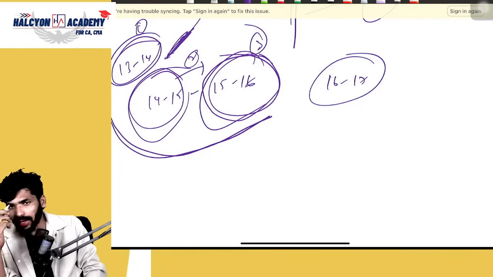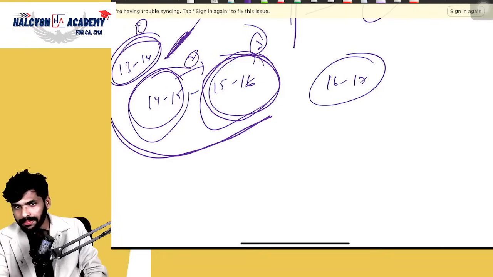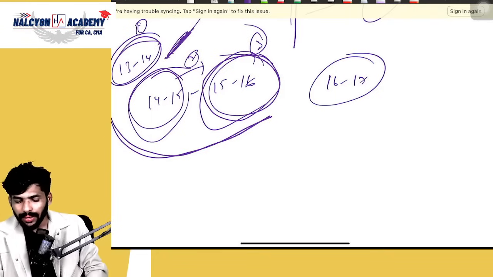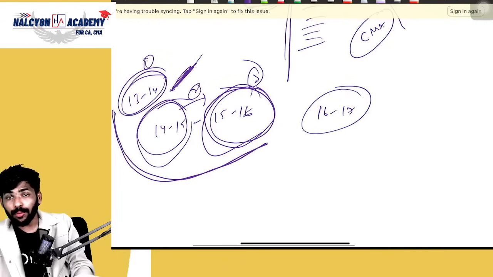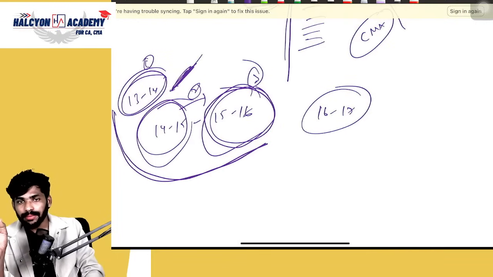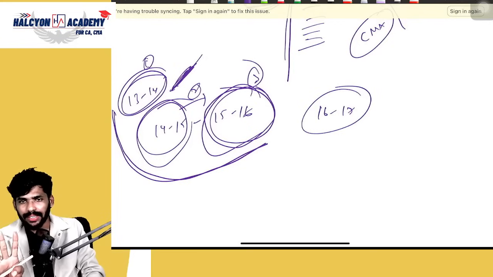Is that clear or not, guys? Yes, everyone is clear about this point. Which year net worth should be considered? The last 3 financial years, and in that order you need to follow.